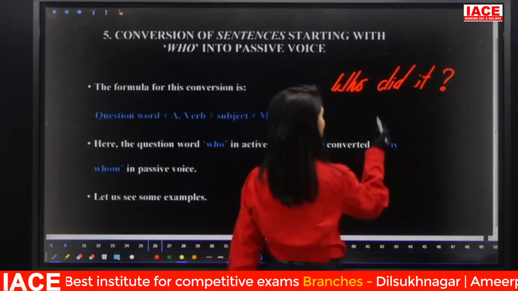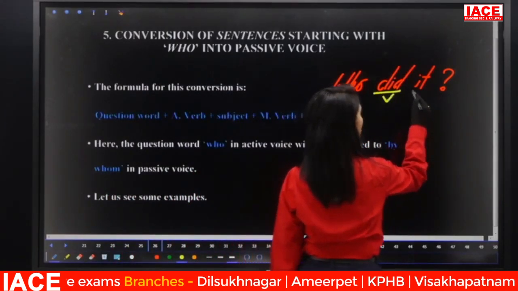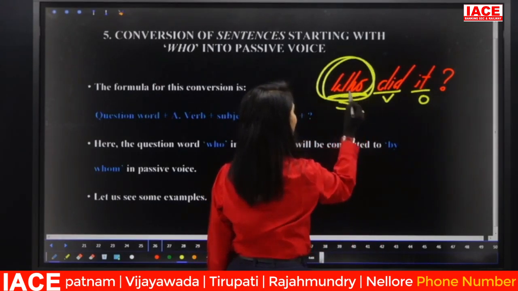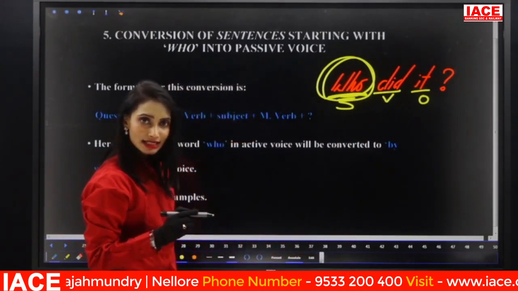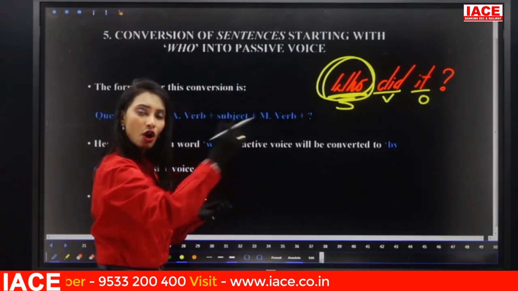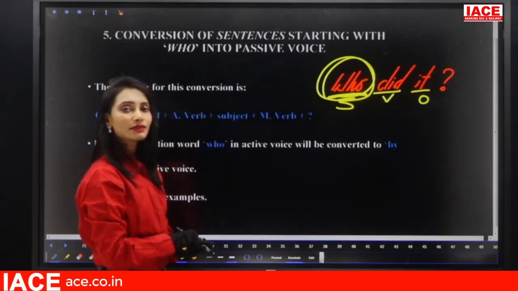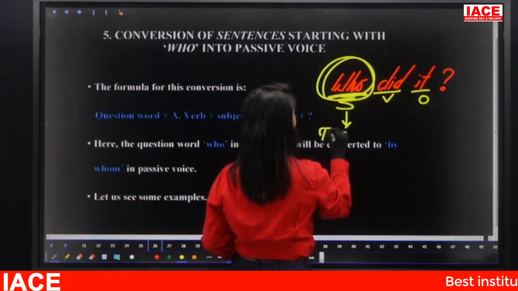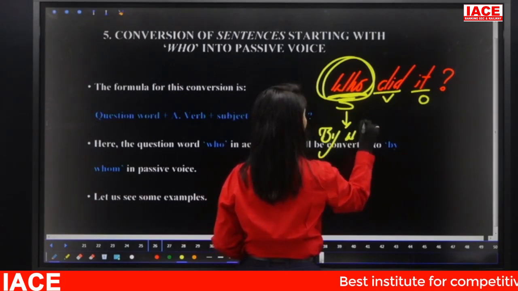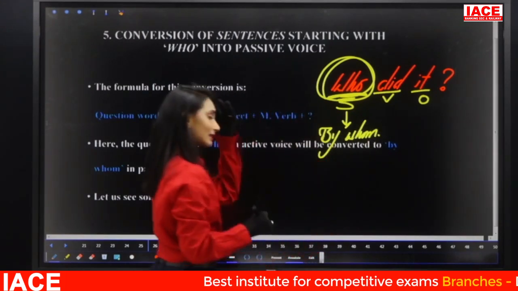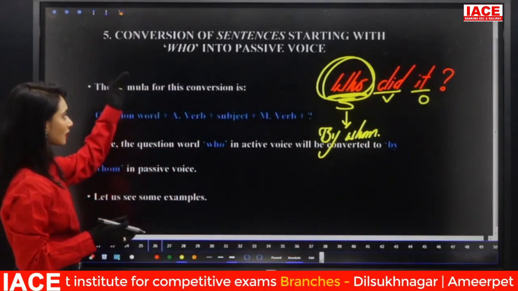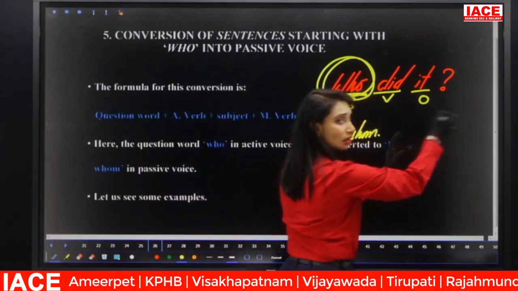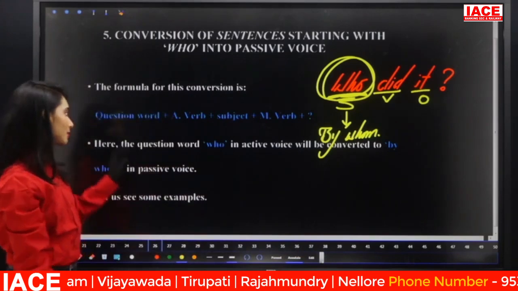There is no subject. What is the verb? Did. What is the object? It. Then what is the subject? Here we do not know the subject. That's why we are asking who is that subject. Hence, when there is no subject, we will not have any object. What is being done here is who in active voice becomes by whom in passive voice. That is the conversion separation. That means in passive voice by somebody will not come because there is no subject. We are asking who is that subject here.